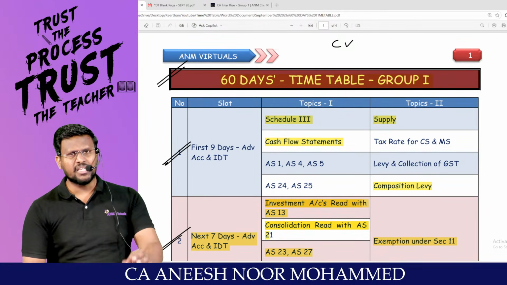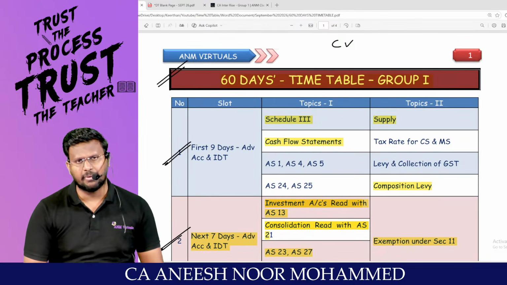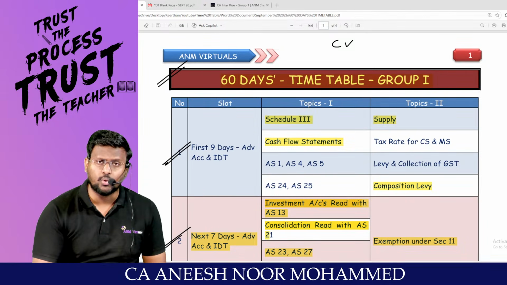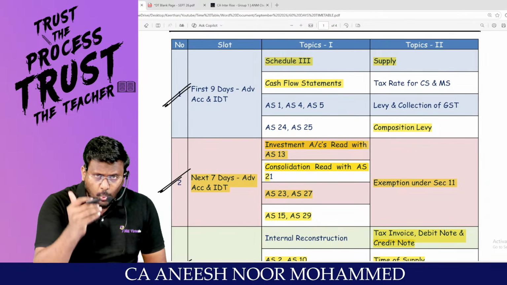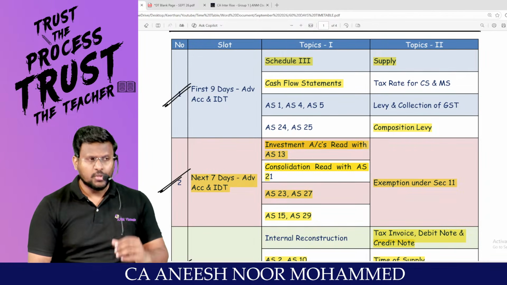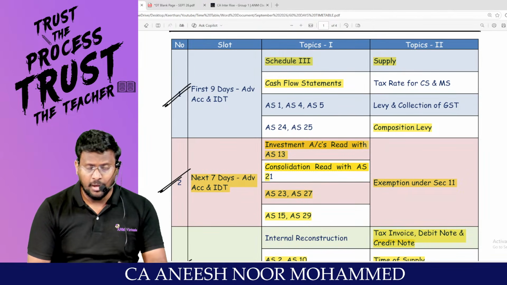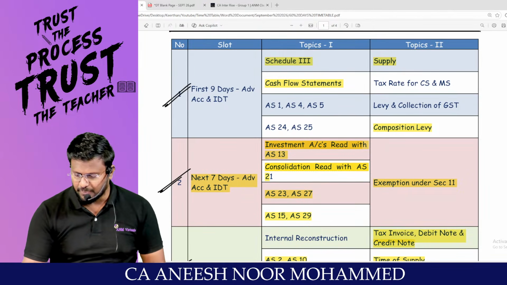And when you are revising, you have to revise on a cumulative basis, my dear lovable students. That means it is slot number 1. Slot 1 plus slot 2 should be the second one. Slot 1, 2, 3 should be the third one. So you will automatically prepare very, very well, and you will surely pass in this September.